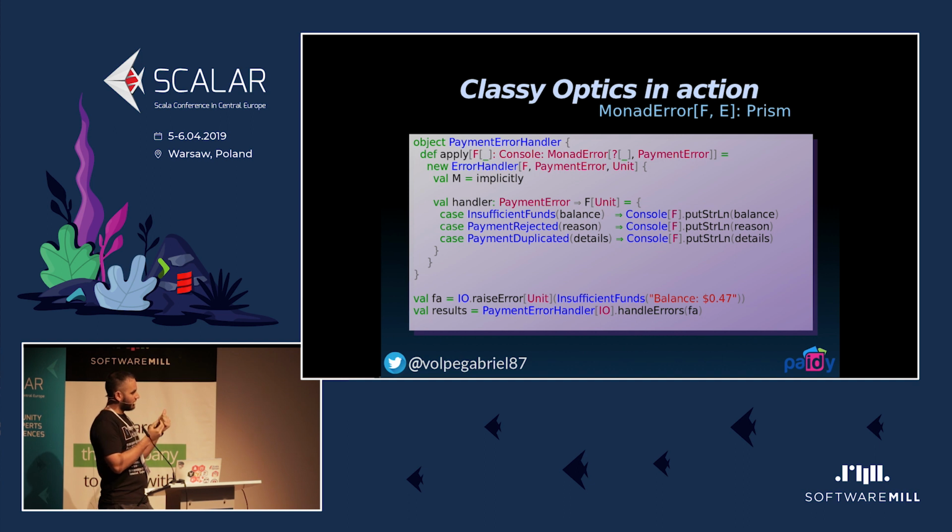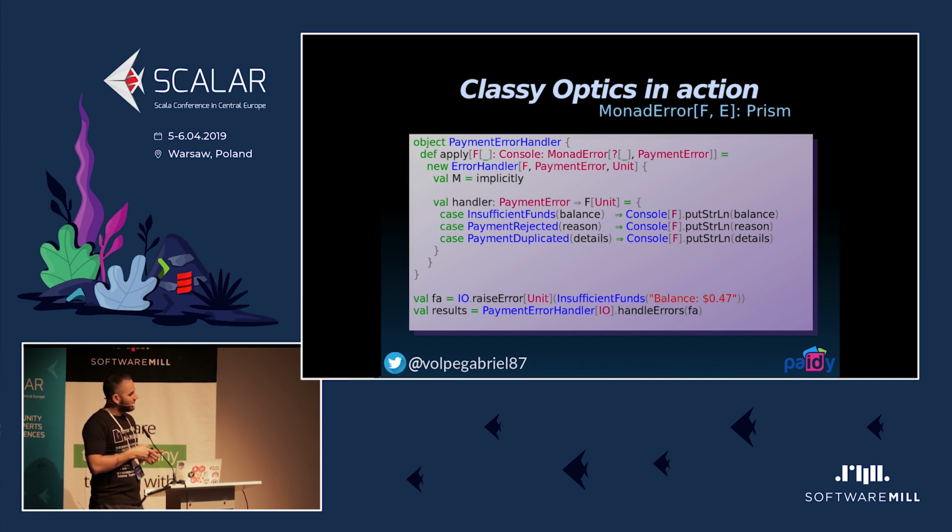And the way we use this error handler, we might have some arbitrary I/O computation, in this case, a Cats Effect IO, that can fail with any Throwable. And we only care about handling errors of PaymentError type. We don't care about any other Throwable. So what this is saying, with this PaymentErrorHandler of IO handleErrors, where we pass the IO computation, is that we are interested in handling the errors of PaymentError type. If there is any other exception or any other error being raised in IO, we just let it crash, and we might just take care of it at the top level of the application or not. But that's very specific, that we only care about payment error handling.